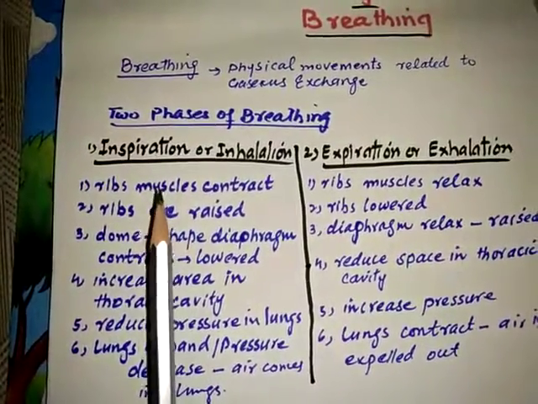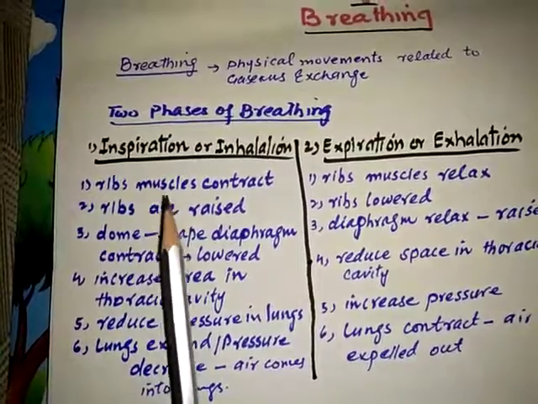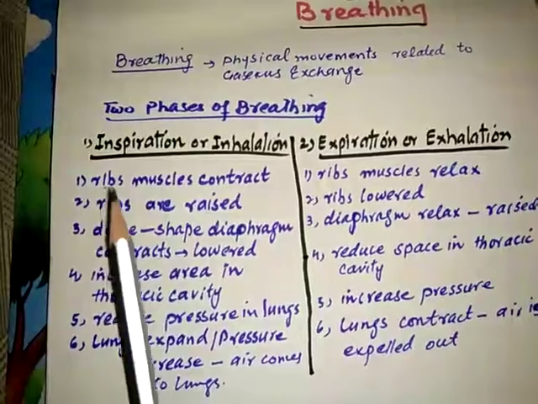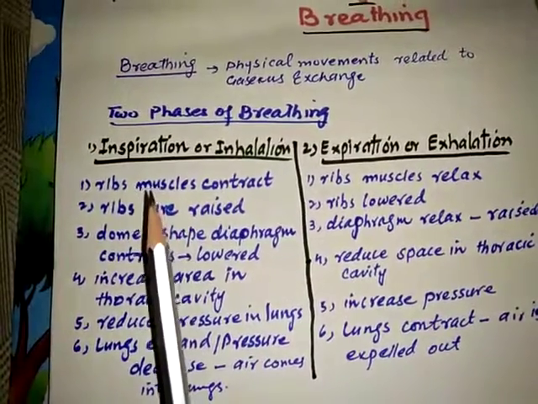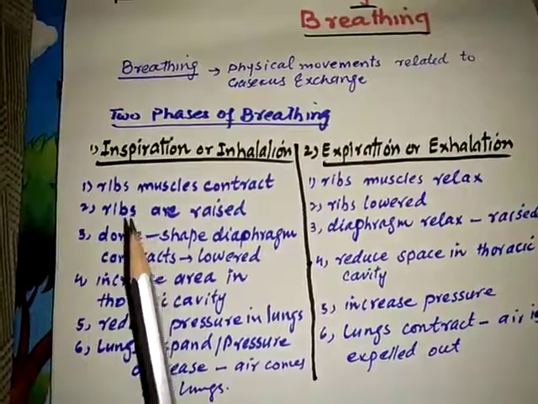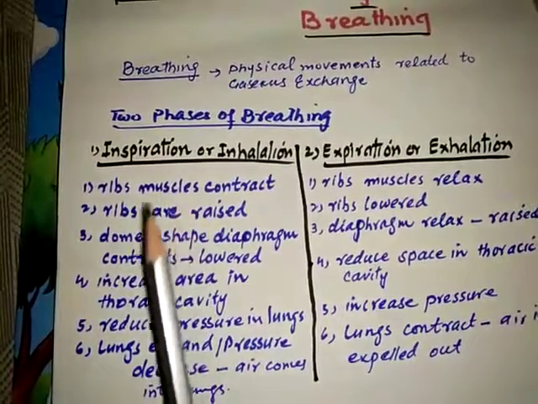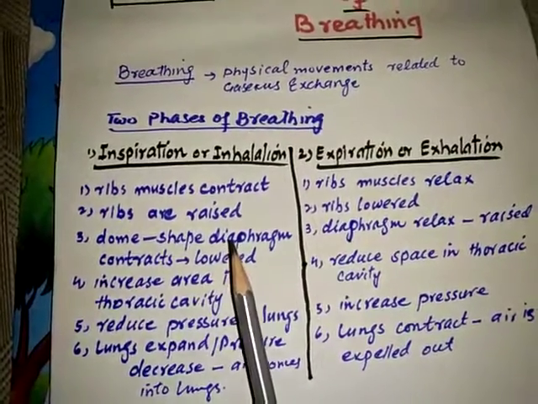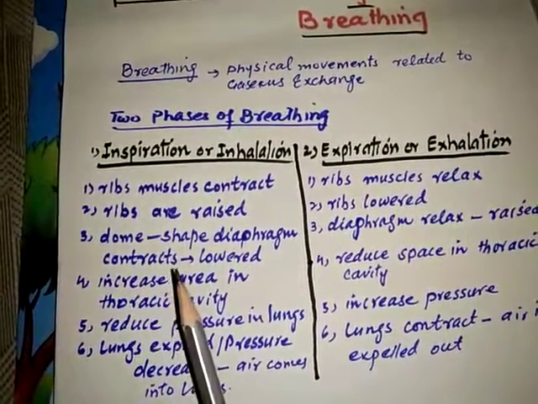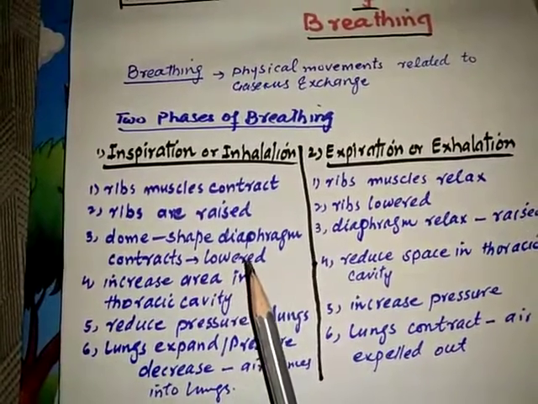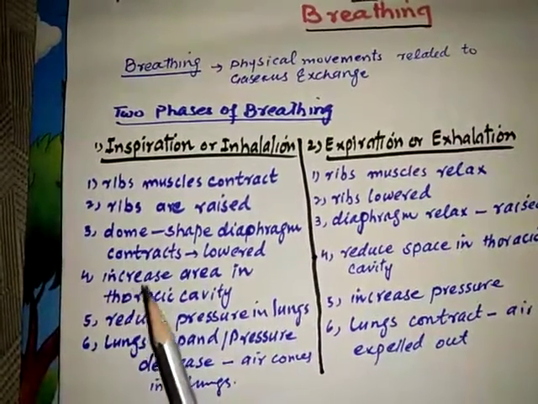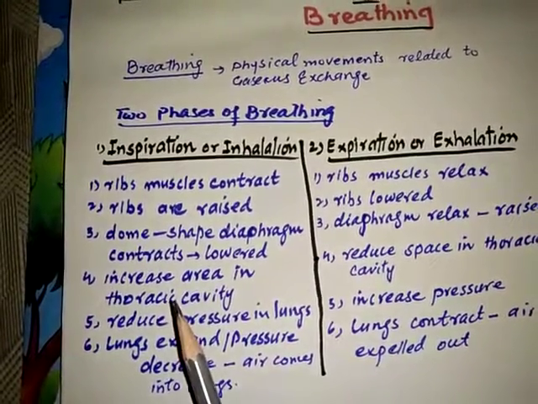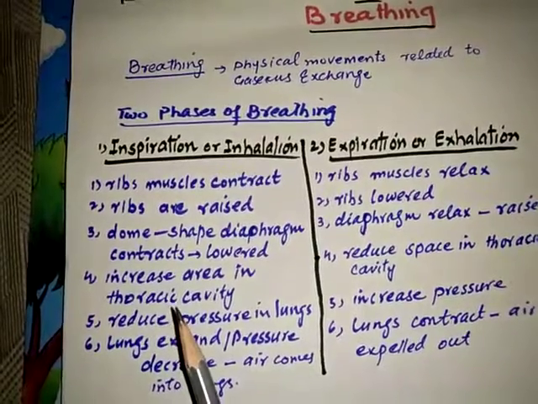What happens to the different parts of the body or different organs involved in the respiratory system? When we inhale, the rib muscles contract and the ribs are raised. The dome-shaped diaphragm, which is situated below the lungs, contracts and its position becomes lowered. Next, the area in the thoracic cavity increases. When we inhale the air, our thoracic cavity or chest cavity area is increased.